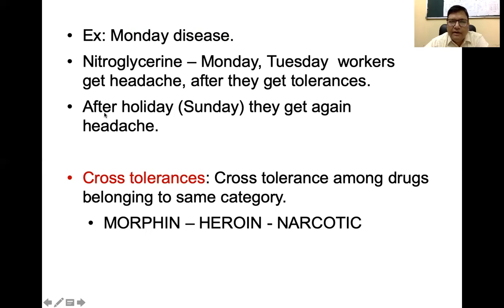And when they go for the holiday and come back again, they again develop the headache because the tolerance was gone. So this is one type of tachyphylaxis.